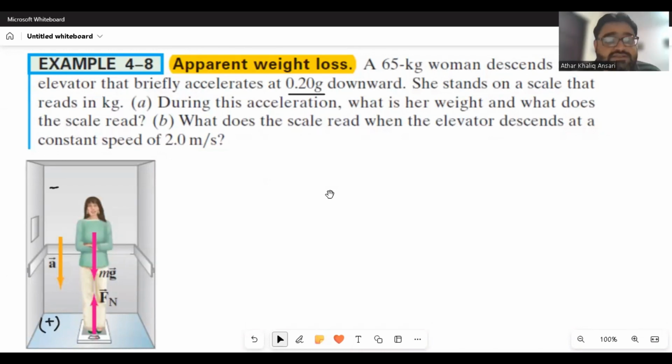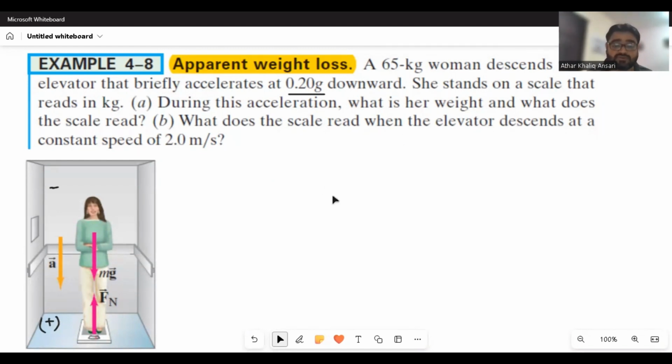Okay, guys, this is the last example that I want to discuss with you. There is a lady that is moving downwards with some acceleration of 0.2 g, that is 0.2 times 9.8, and she has 65 kilograms of mass, the actual mass, the rest mass. But now she is accelerating downwards, so we need to measure the weight of that lady.